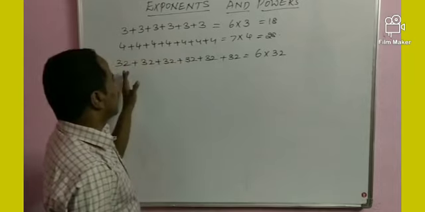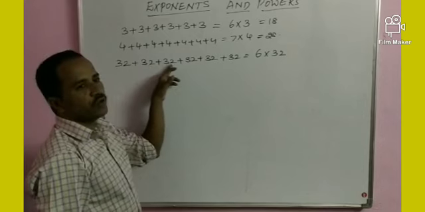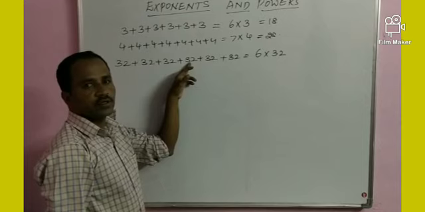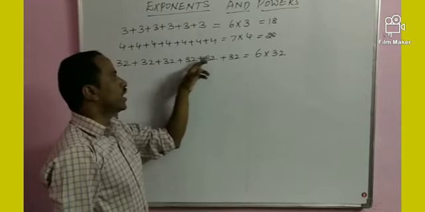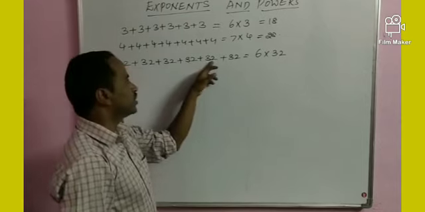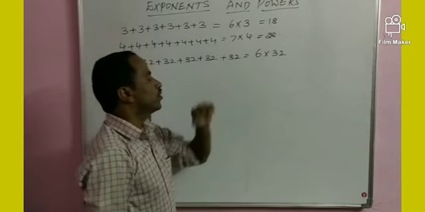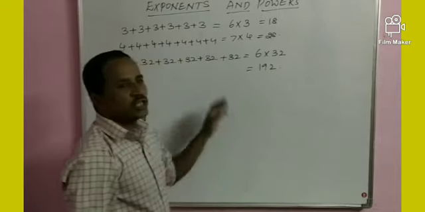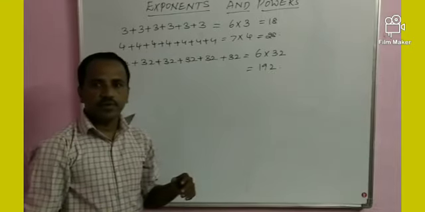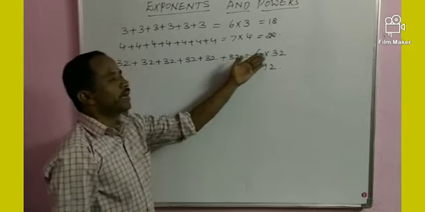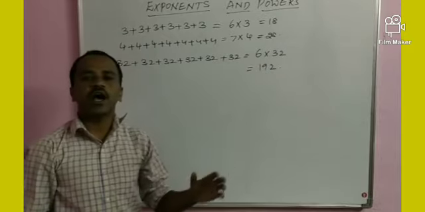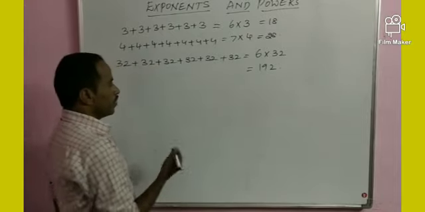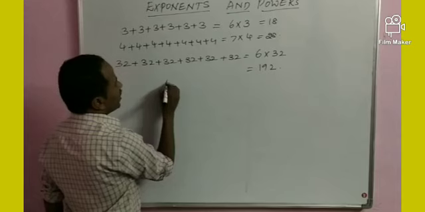Actually addition: 32 plus 32 is 64, 64 plus 32 is 96, 96 plus 32 is 128, 128 plus 32 is 160, 160 plus 32 total 192. Addition is very difficult, so we have to use multiplication. Multiplication is the short form of addition.